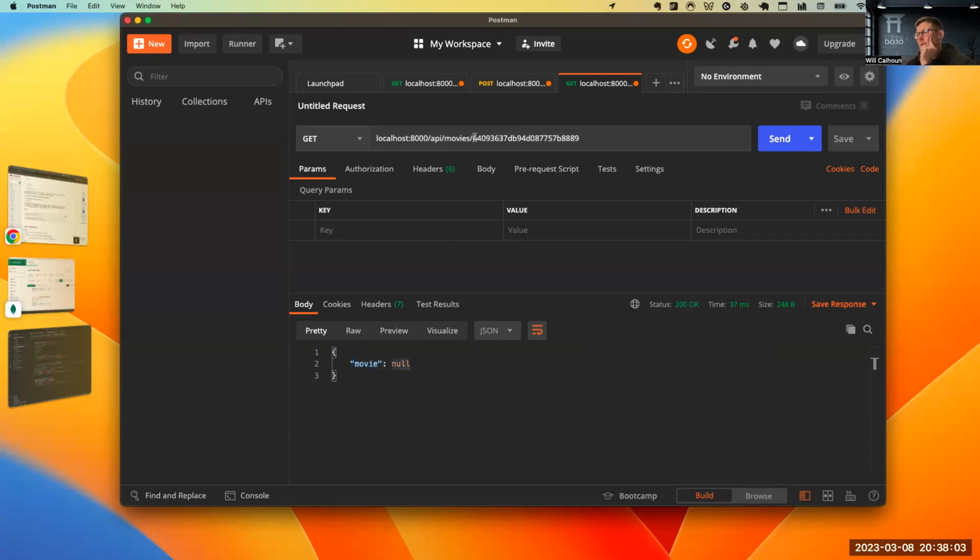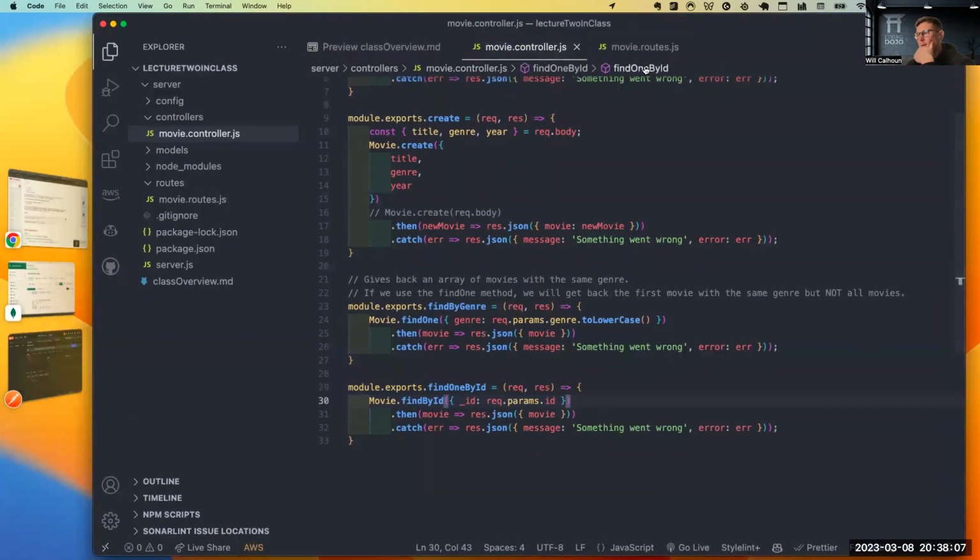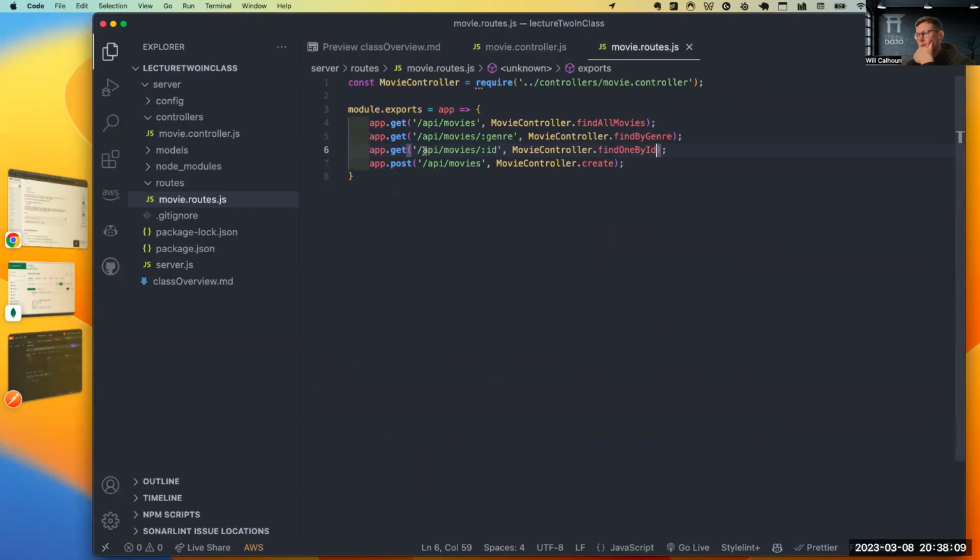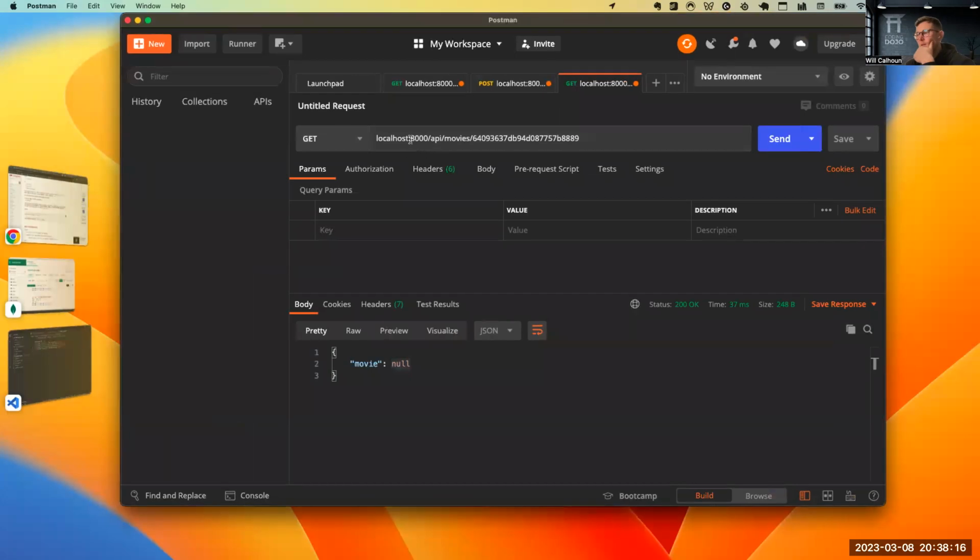So I'm wondering, did I mess up my route? That's the first thing I'm going to check. It should be API/movies/ID. So let's go to my request. I have localhost 8000 /API/movies/ID. Okay, so that seems fine.